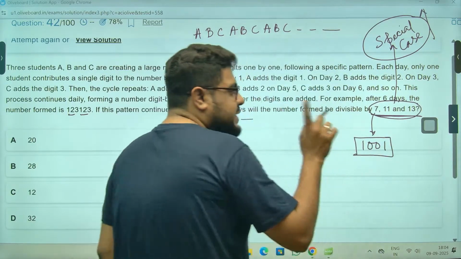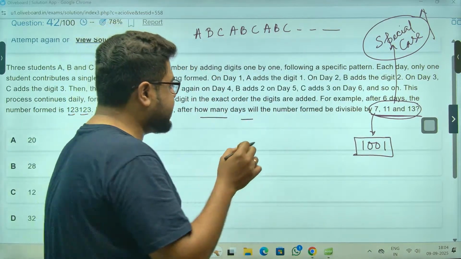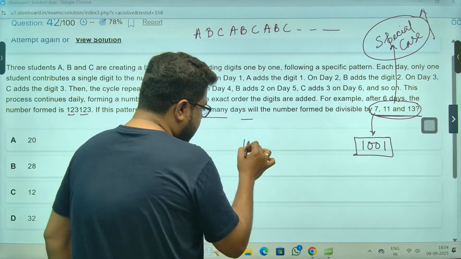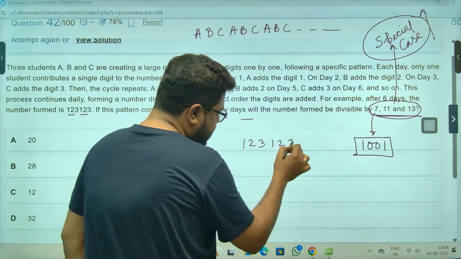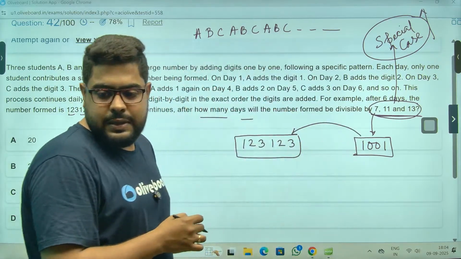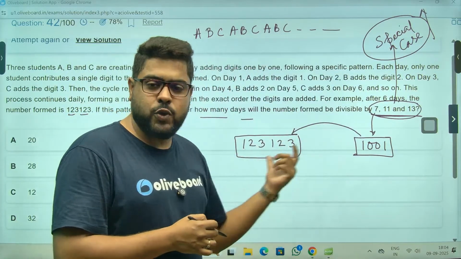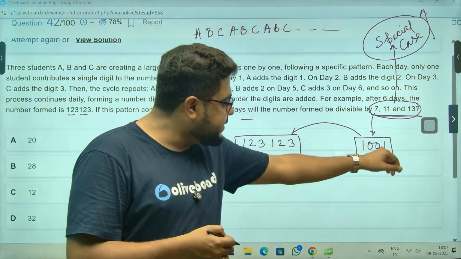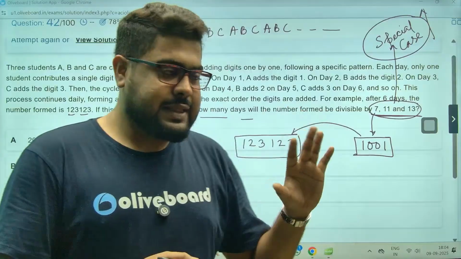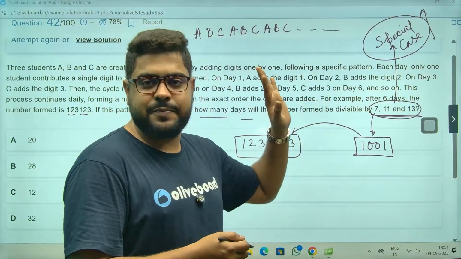And any 6-digit number, remember sir, any 6-digit number where the numbers are repeating, meaning 1 2 3, again 1, 2, 3, is always divisible by 1001. Any 6-digit number in this format, 2, 3, 4, then again 2, 3, 4, is divisible by this. You can check. You can always check. This is always what happens.